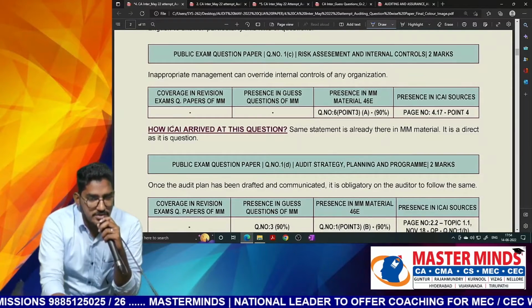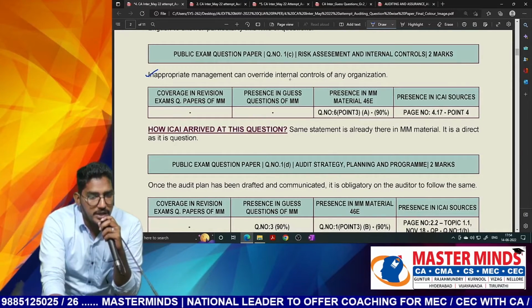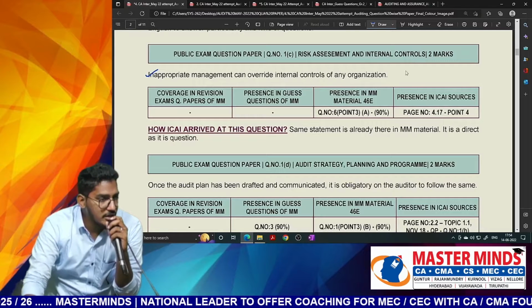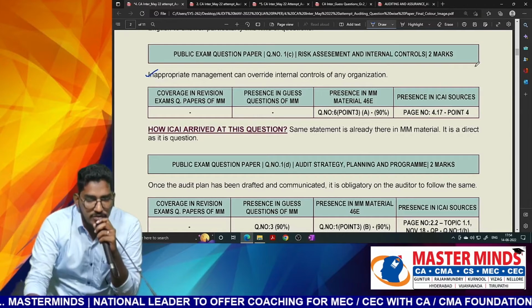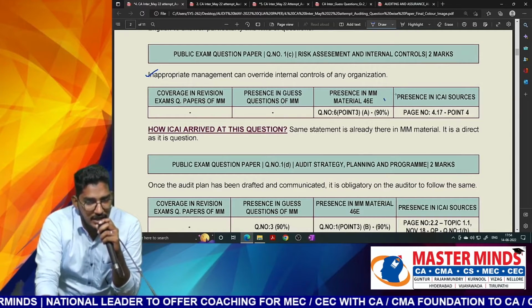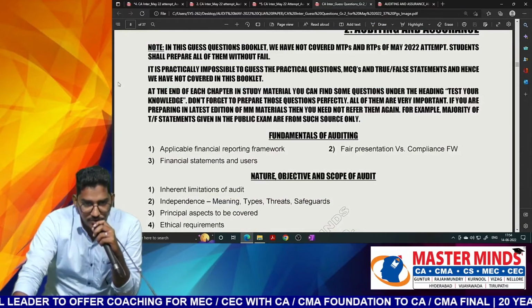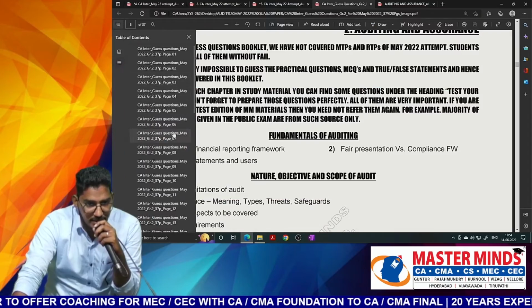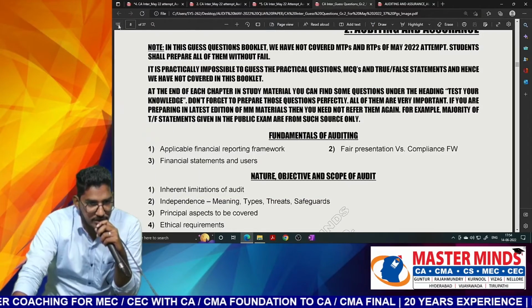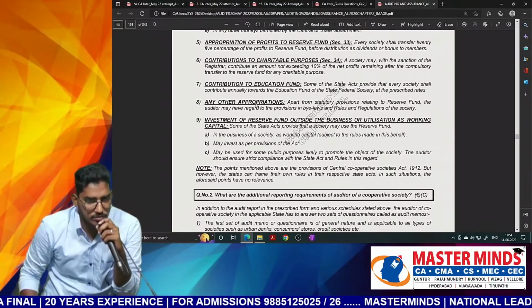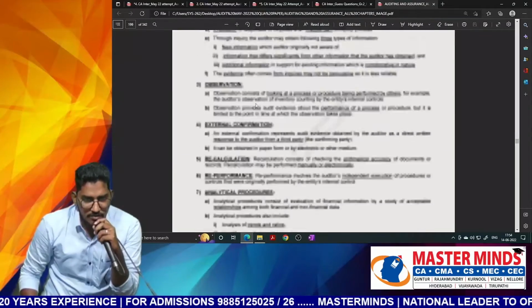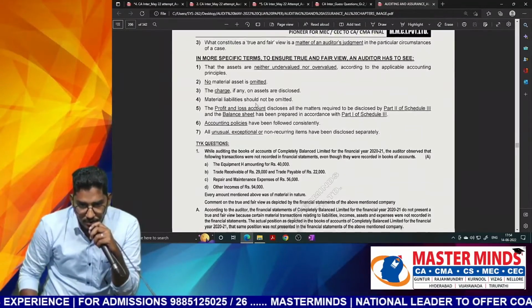Next one, this is a straightforward question. Inappropriate management can override internal controls of any organization. We have this statement directly in the material. We have it in our board material also. If you go to the chapter risk assessment and internal control, there we'll be able to find it. Just for the true or false statements, I will show you the actual source. We can't do it for all, and it will not be enough.